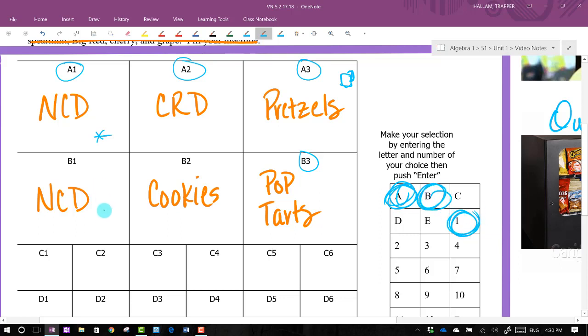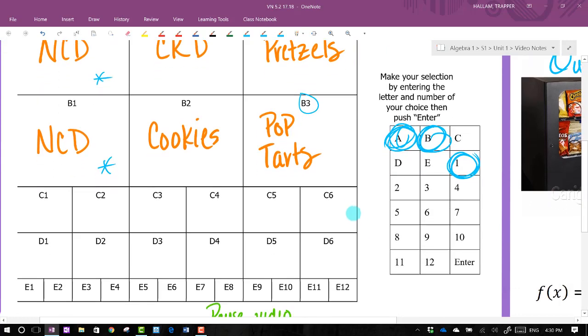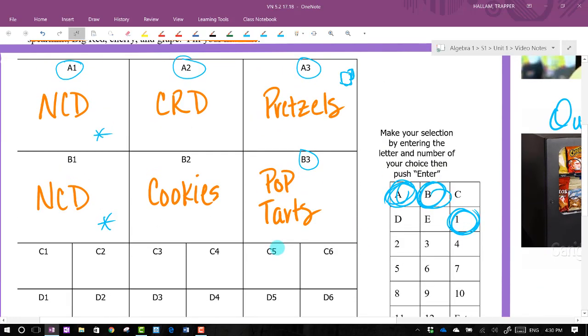That's okay. That's fine. So your function can have repeat values. Really, it could be a really boring function or a boring vending machine. It could be nacho cheese Doritos in every column, and you knew exactly the only thing that would come out of that was nacho cheese Doritos. It's really boring. We probably wouldn't talk about it if it was an actual function in algebra because it just did one thing. We like to talk about the ones that do different things.